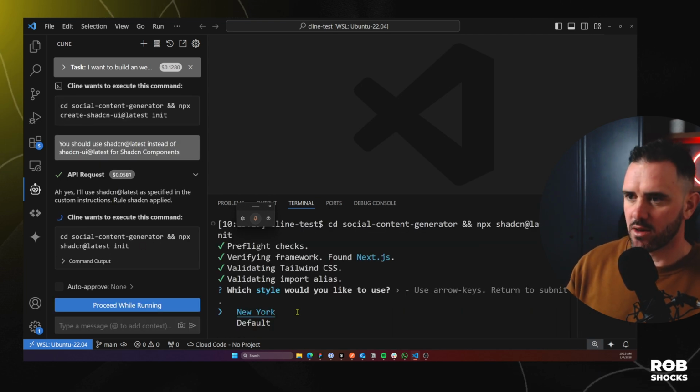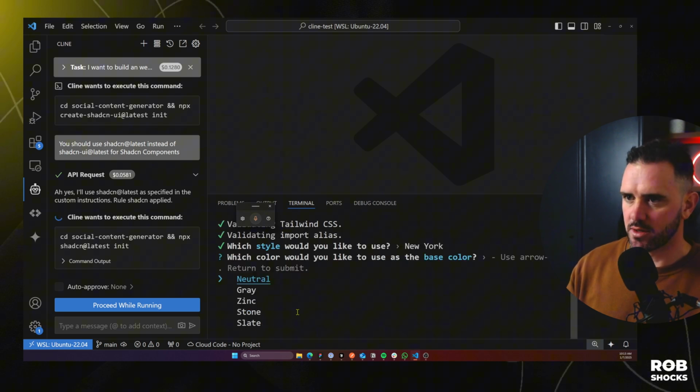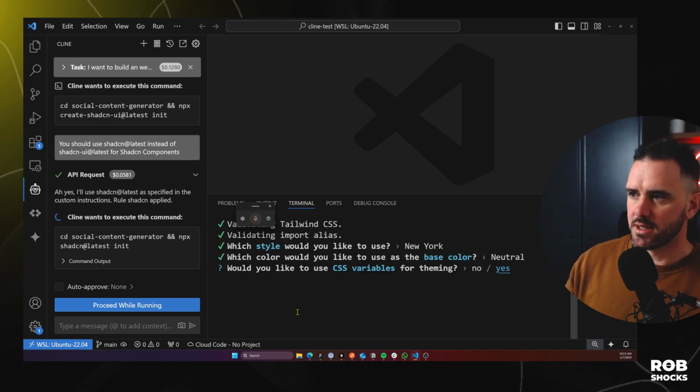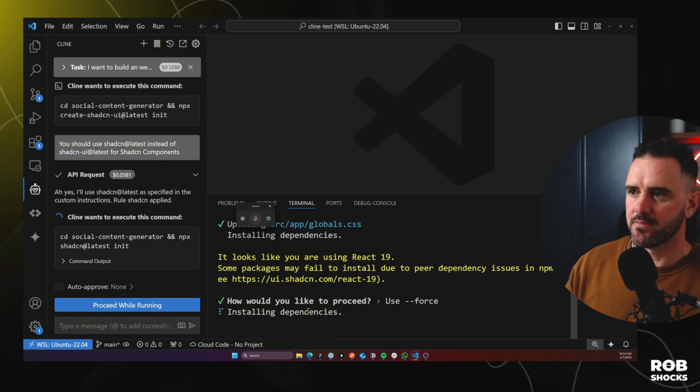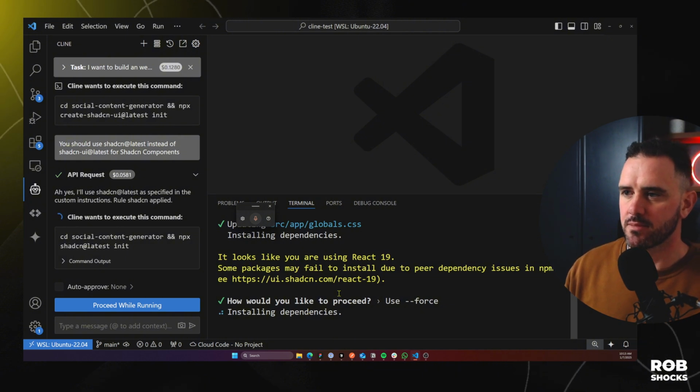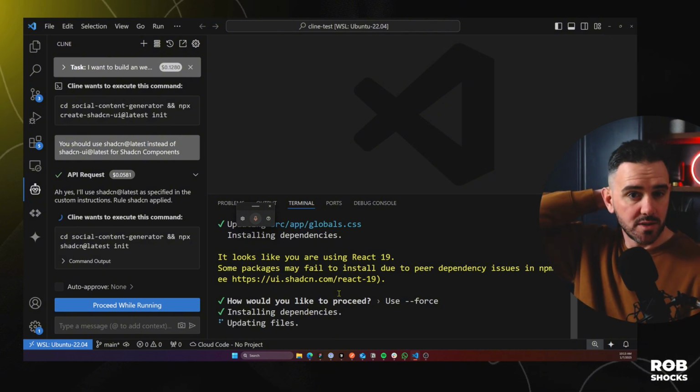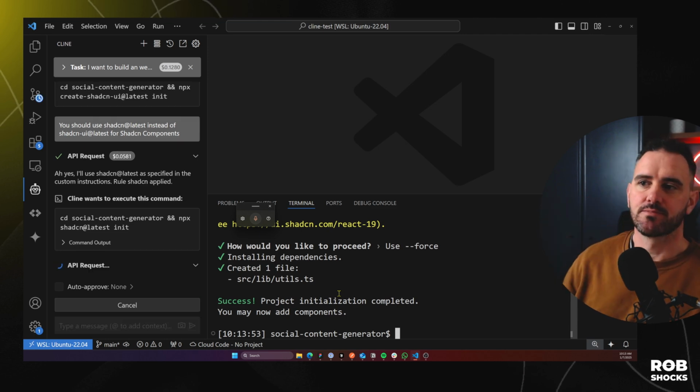Perfect, it's working now. So I can just work within the terminal: New York, neutral, CSS variables. Yep. Okay, yeah, that's fine. And now it's installing the dependencies.